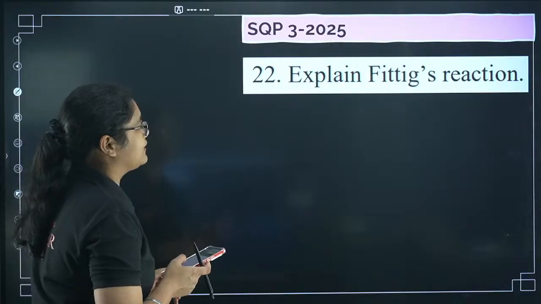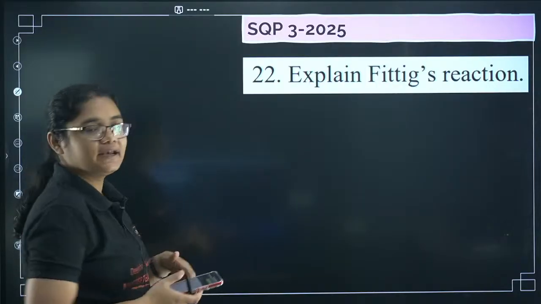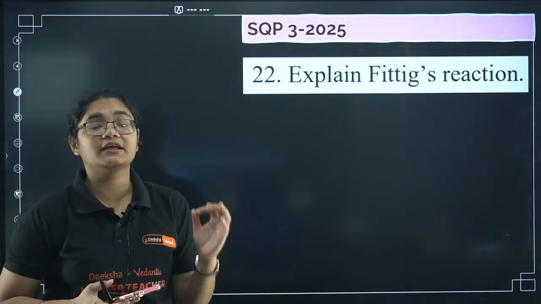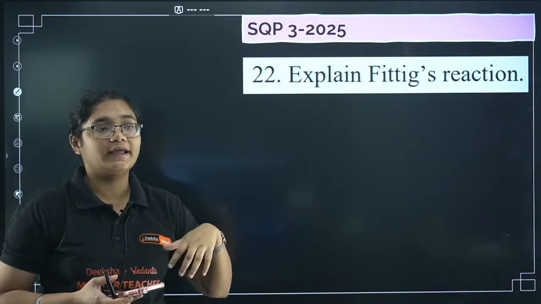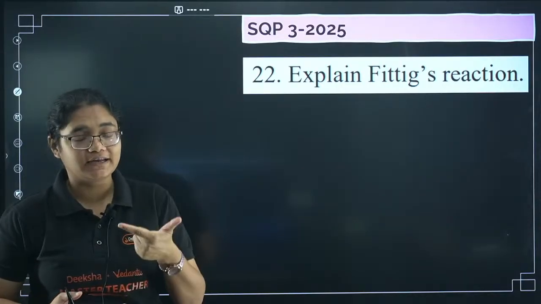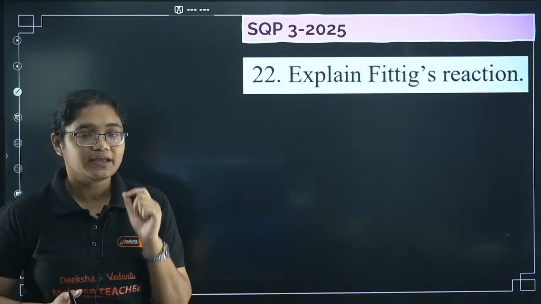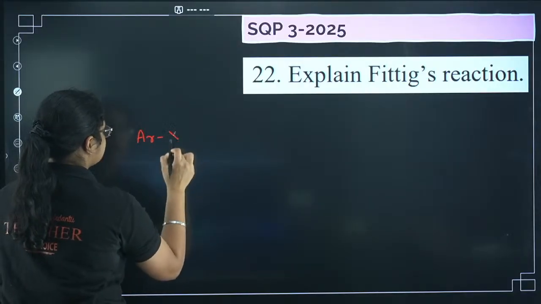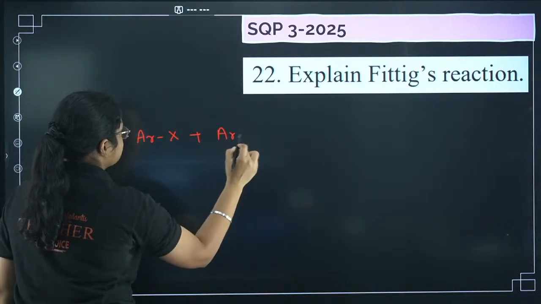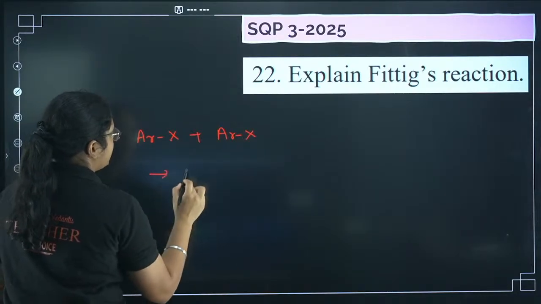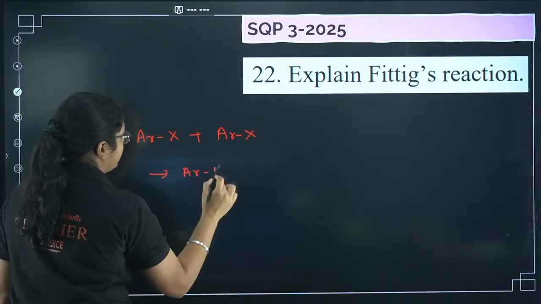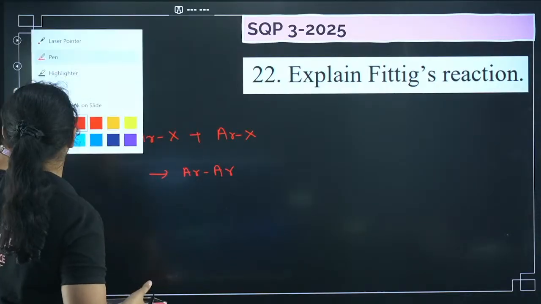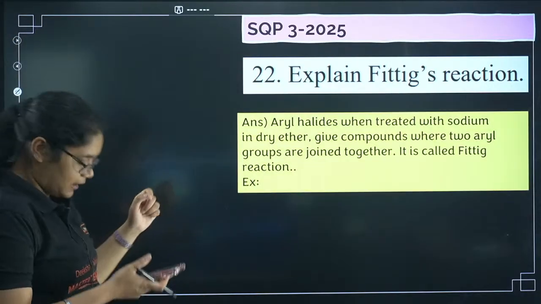explain Fittig reactions. Again, it is a name reaction, so you have to follow the same thing. What is Fittig reaction? We have the Wurtz reaction, the Fittig reaction and the Wurtz-Fittig reaction. In Fittig reaction, we take one ArX plus ArX, and then you get Ar-Ar. This is the reaction for Fittig reaction. So the same thing you need to write: aryl halides,